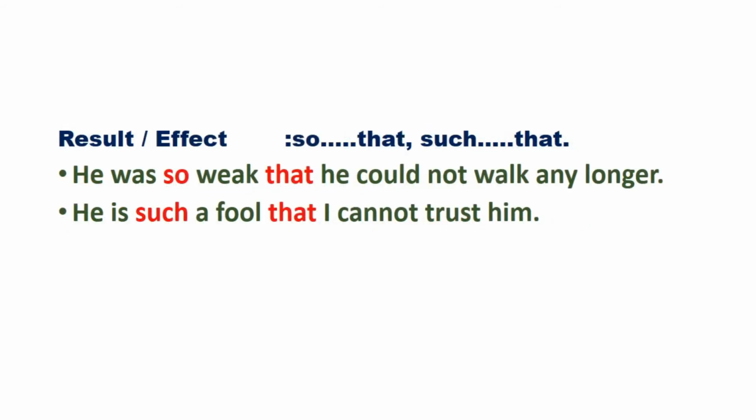The third one is result or effect. The conjunctions are so ... that, such ... that. He was so weak that he could not walk any longer. And the second one, he is such a fool that I cannot trust him. So again in both the sentences, one is the main clause, the other one is the subclause. This is exactly what a subordinating conjunction does. It combines a main clause with a subclause.